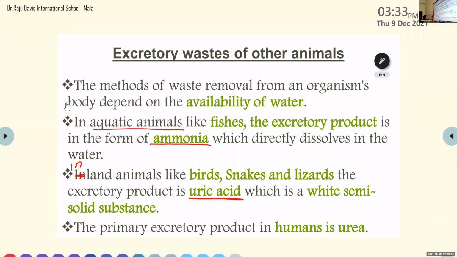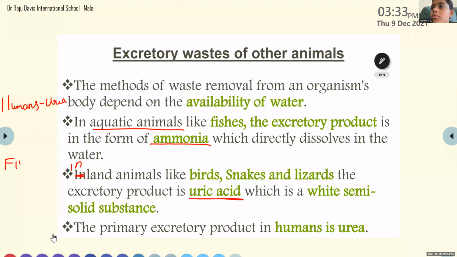Very good. And what about in the case of fish? Ammonia. Very good. And in the case of birds or lizards? Uric acid. Birds or lizards, this is uric acid. Is it clear? Yes, ma'am.